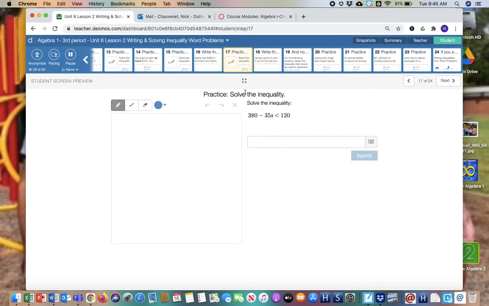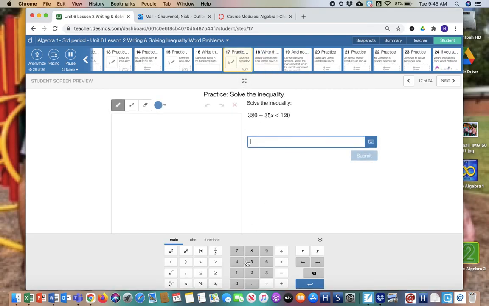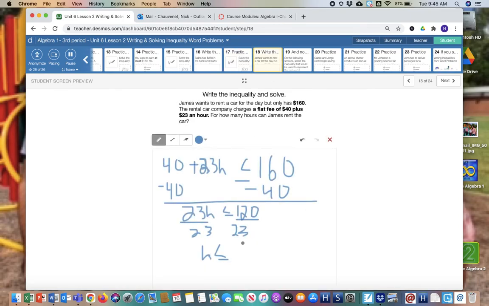Okay? And then I'll just go back here so I can use this calculator. 120 divided by 23. So we got 5.2 basically. So now I'm going to go back here and say h is less than or equal to 5.2. So what does that mean? He could rent the car for up to 5.2 hours. He could spend all his money, right? But it's also less than or equal to. He doesn't have to spend all his money.